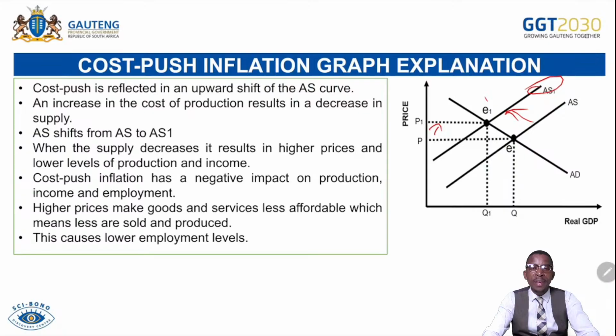We talk about maybe employment or unemployment, as well as standard of living and poverty. If ever there's a high level of inflation, what happens? The level of demand for goods and services decreases, meaning there will be less labor demand in the economy. As there will be less labor demand, unemployment and retrenchment will be increasing. As people find themselves unemployed, that simply means they will not have income and won't be affording goods and services. That will mean a decreased or eroded standard of living, and the level of poverty will be increasing.